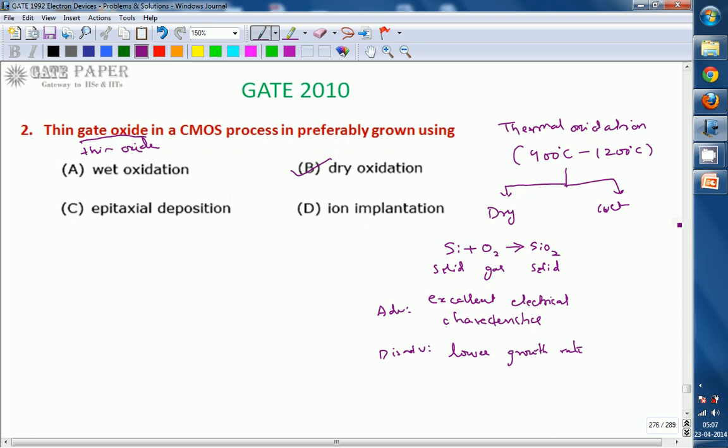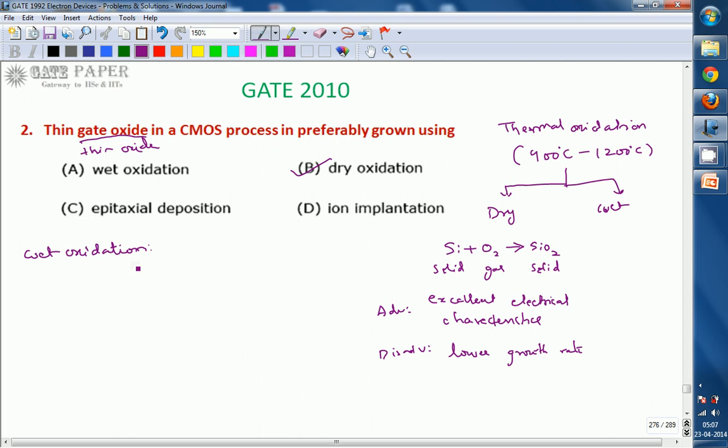Wet oxidation uses highly purified deionized water or water vapor to react with silicon to get silicon dioxide.